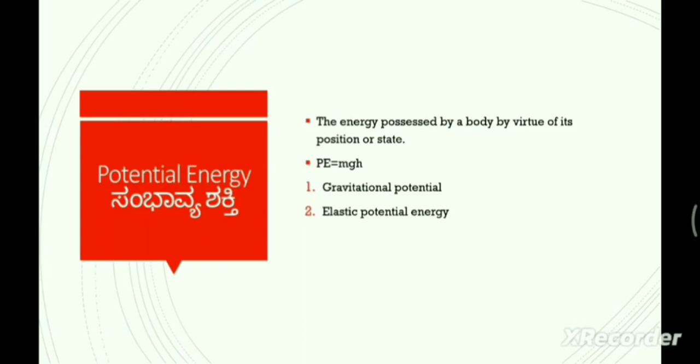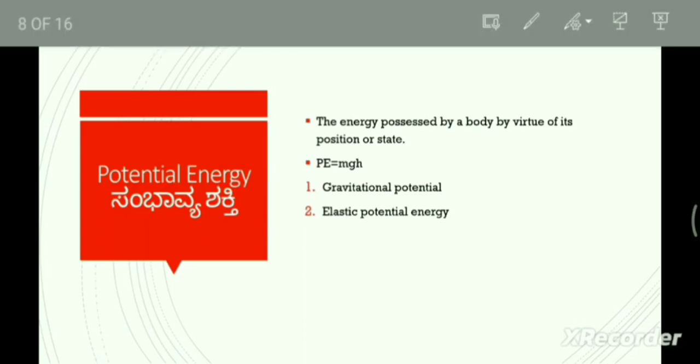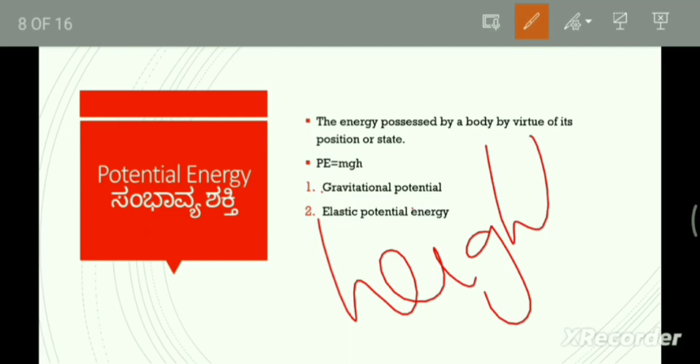The definition of potential energy is the energy possessed by a body by virtue of its position or state. That may be in a position, or that may be in a state of rest. So what is the formula for calculating gravitational potential energy? PE is equal to mgh. Gravitational potential energy is equal to mgh, where m is the mass of the object, g is the acceleration due to gravity, and h is the height above the earth.